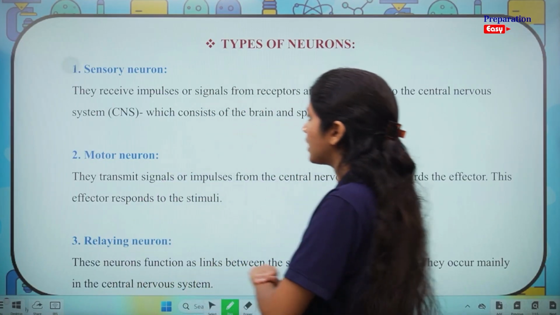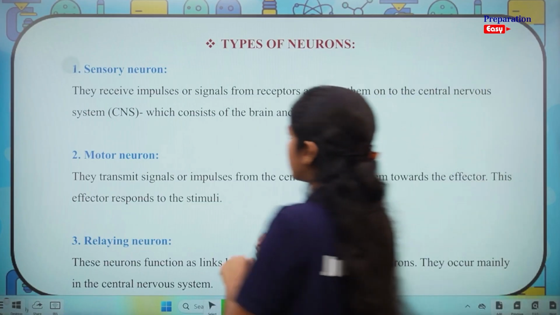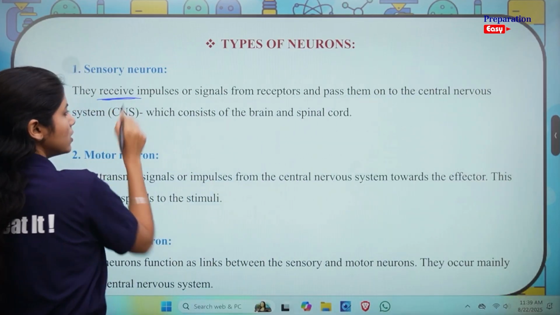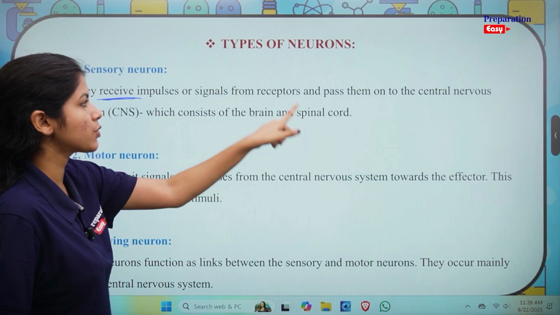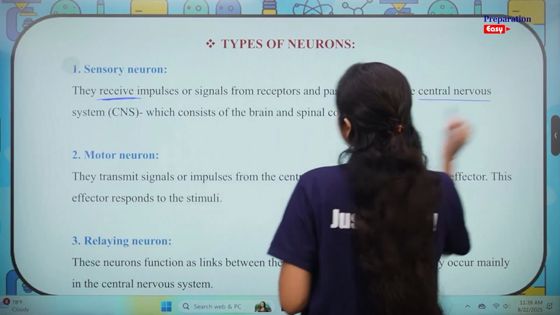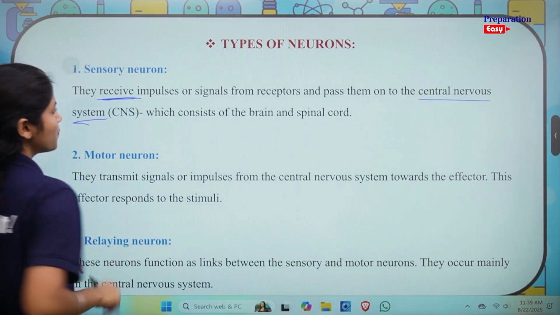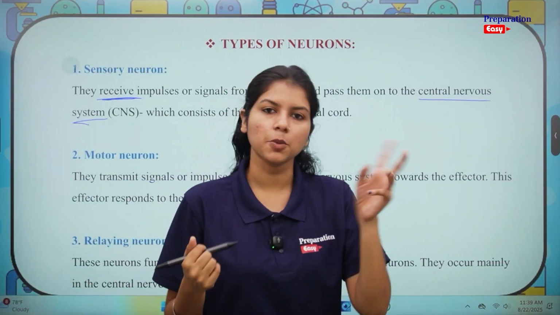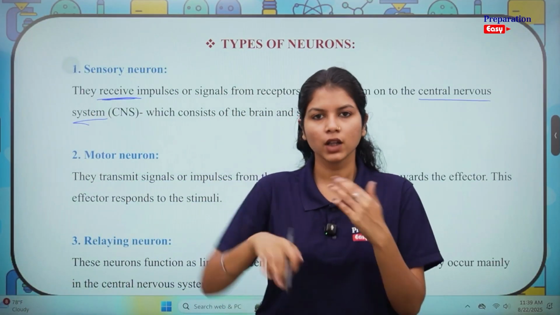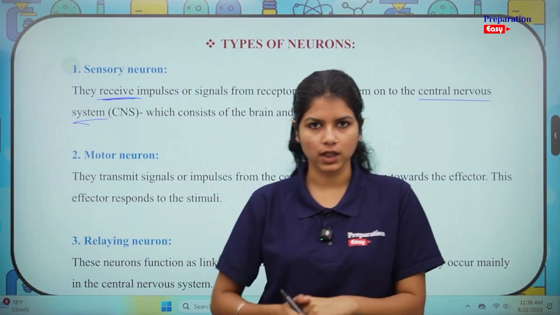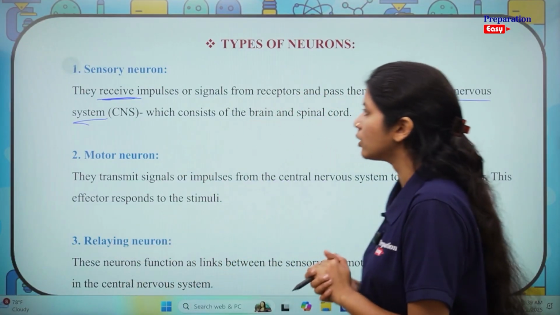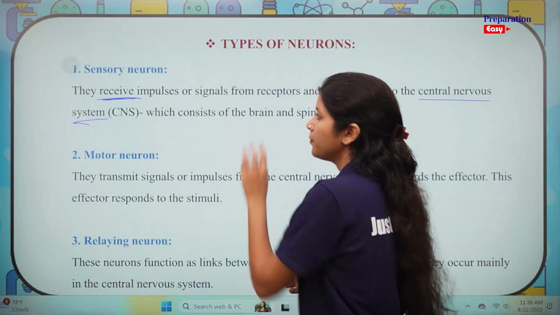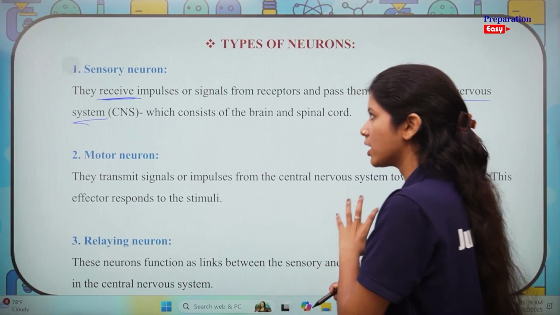Okay, let's have a look at the definition. They receive impulses or signals from receptors and pass them to the central nervous system or the CNS, which consists of the brain and the spinal cord. We will be looking at the types of nervous system in our body shortly in a few more videos in this chapter itself. Right now we are looking at what a sensory neuron is. I hope this definition is self-explanatory to you.